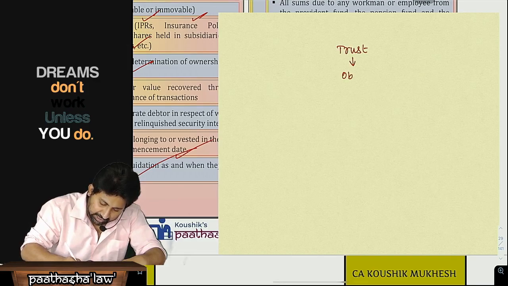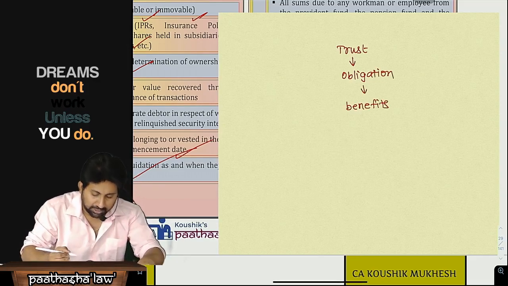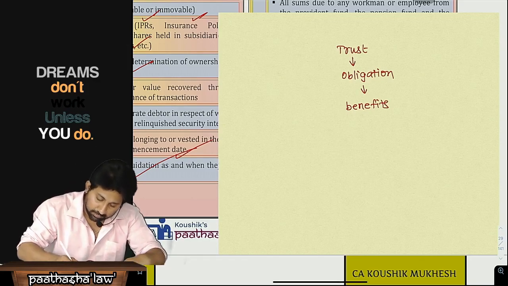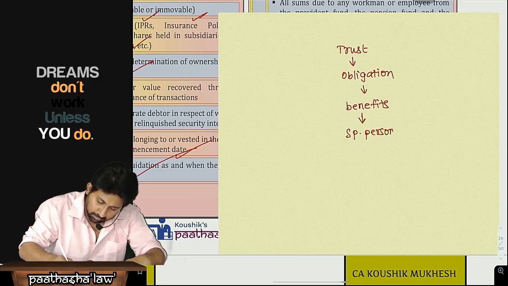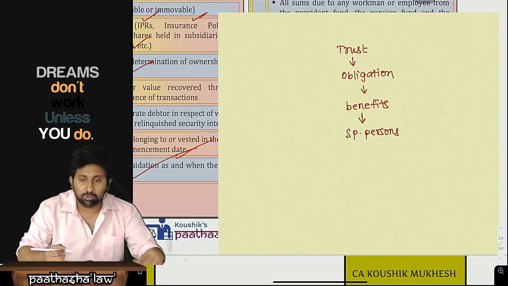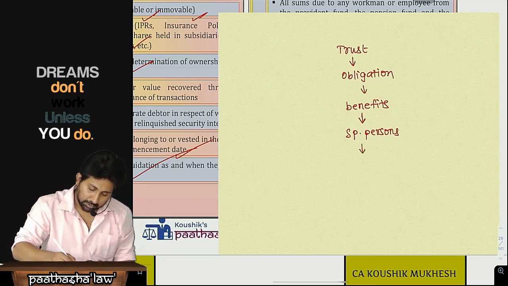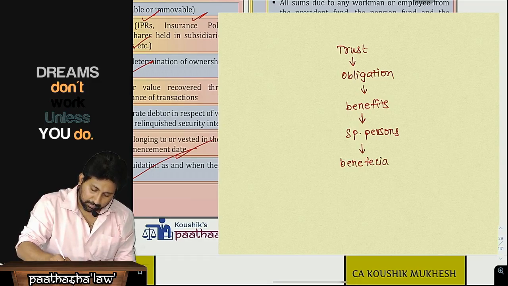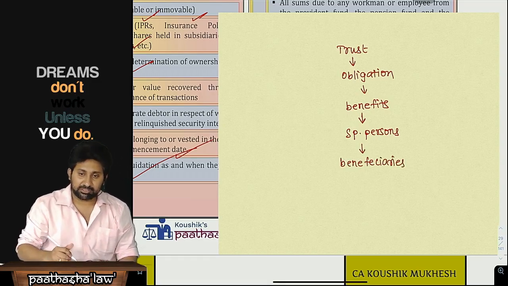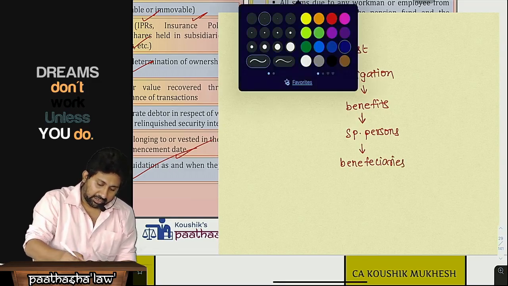Trust is basically an obligation to provide benefits to specified persons. These specified persons are called beneficiaries.